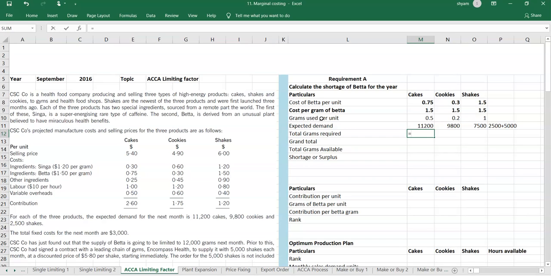The total grams required product wise is the demand for the product multiplied by the grams per unit. So we got the total grams required, product wise. What's the grand total of all these grams? We'll sum it.